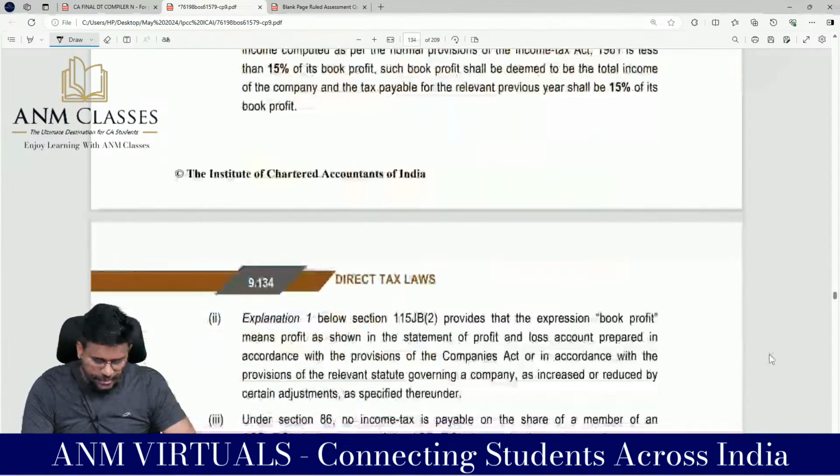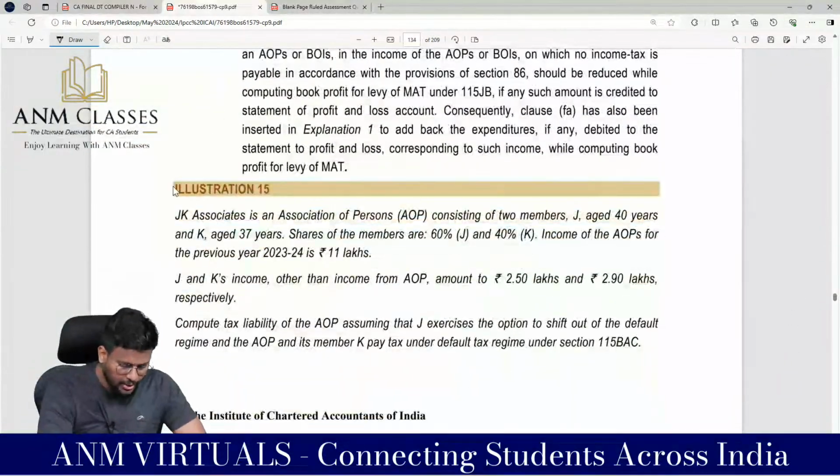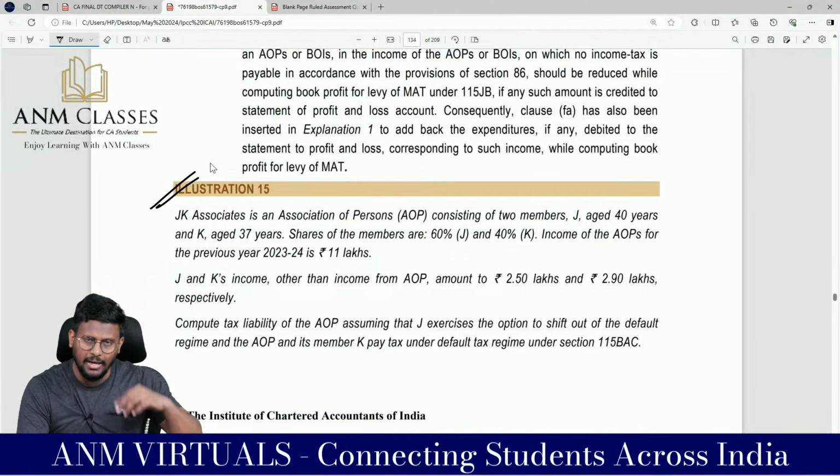Sir, all these things we can understand with this one question, illustration number 15. I will do that and I will come back, read again, then everything will match.